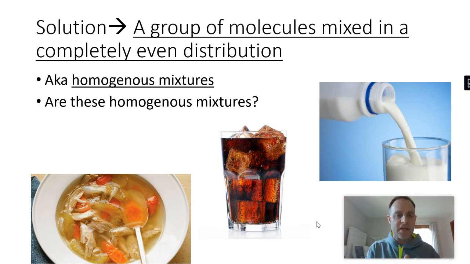So when you look at the chicken noodle soup, you got chunks, you got carrots, you got celery, you got chicken, you got broth, you have all these things. And yes, they're mixed up, but it's not even, right? It's like, well, it looks like there's more celery on the left than on the right. And I can definitely see where the carrots are versus where the chicken is. It's not even. So that's not a homogeneous mixture. It's a mixture, but it's not homogeneous.